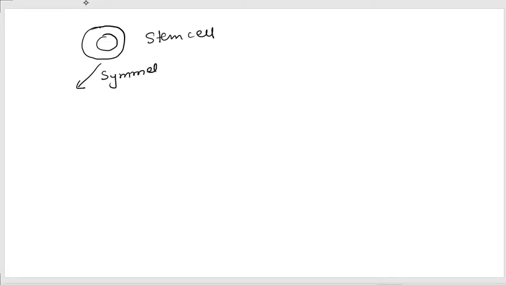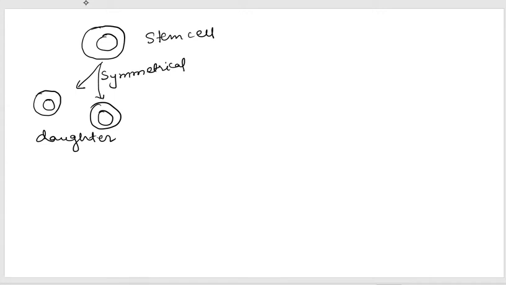Okay, now to maintain its population, stem cell can undergo, let's say this is a stem cell, two kinds of division. The division can be symmetric cell division. Symmetric cell division means when the cell divides and it produces daughter cells, the daughter cells exactly resemble the parent cell. So if the stem cell is dividing symmetrically, the daughter cells produced by its division will exactly resemble the mother stem cell. So it will result in two more stem cells.